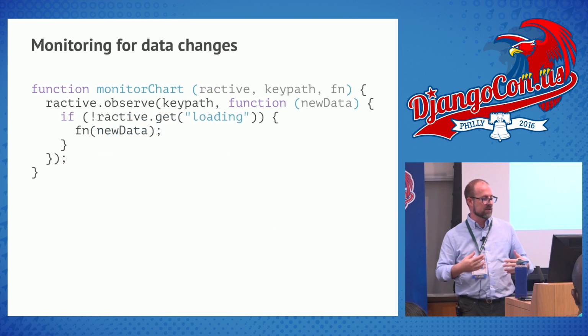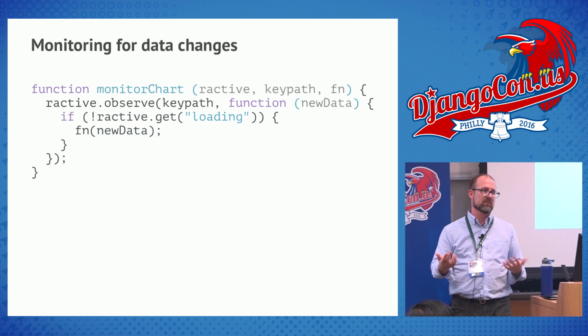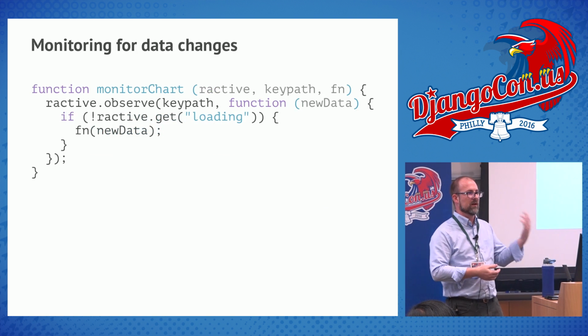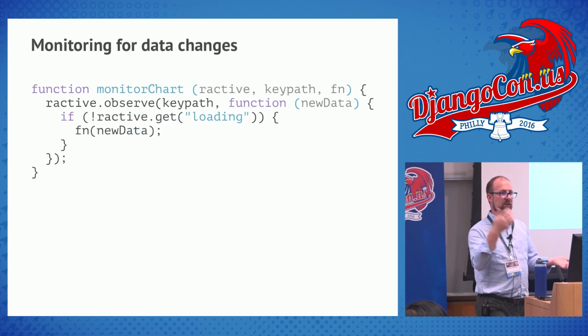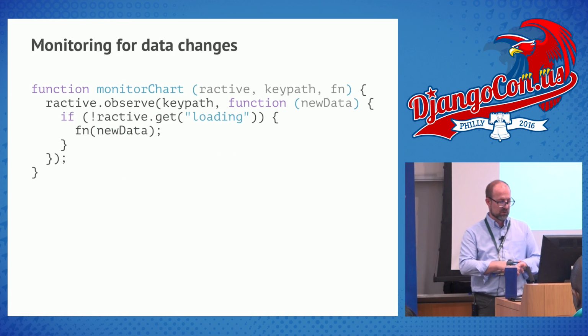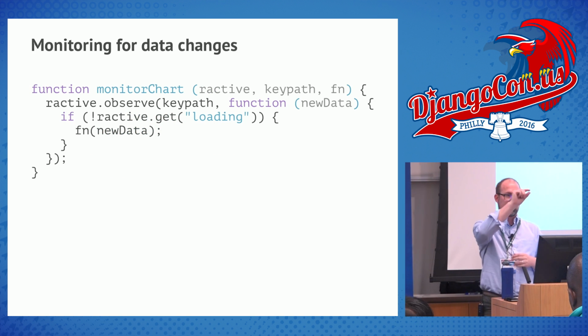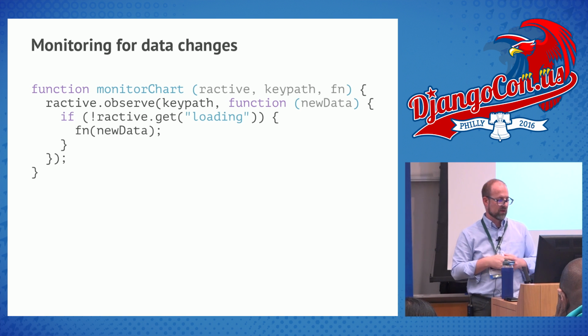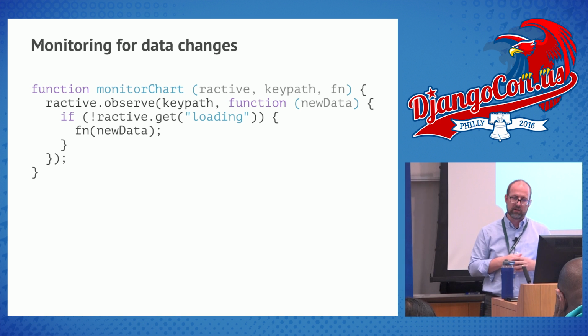All my chart objects have a create and update method. And that's the entire API behind my entire system here: when the page loads, call create. When the data updates, call update. Monitor chart is simple. It just takes what's called a key path, again, a path into the tree of data, and says, hey, call this function when that changes, unless the page is currently loading.